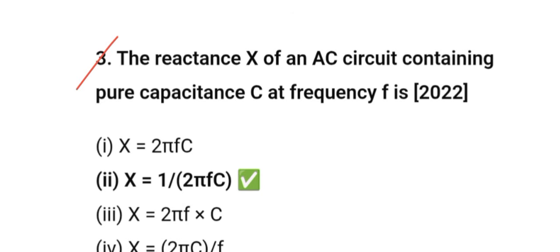The reactance X of an AC circuit containing pure capacitance C at frequency F is X is equal to 2 pi Fc, X is equal to 1 by 2 pi Fc, X is equal to 2 pi F into Xc, F is equal to 2 pi C by F. So your answer will be X is equal to 1 by 2 pi Fc.